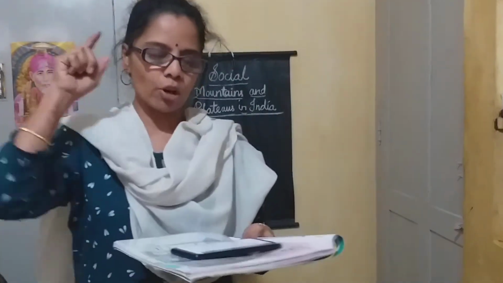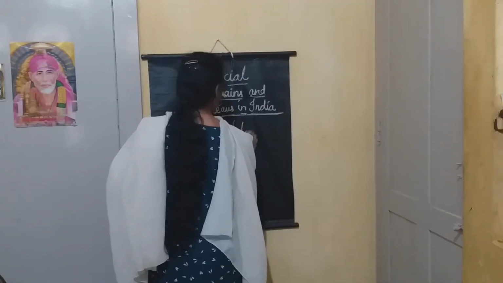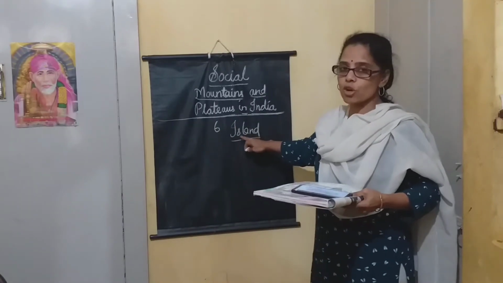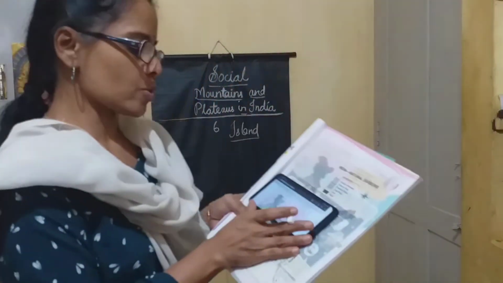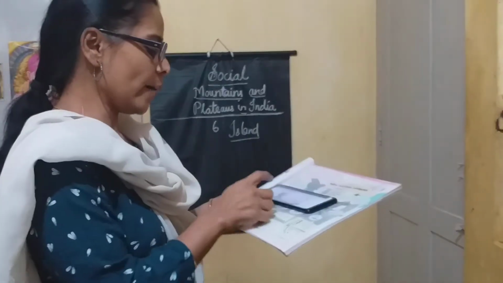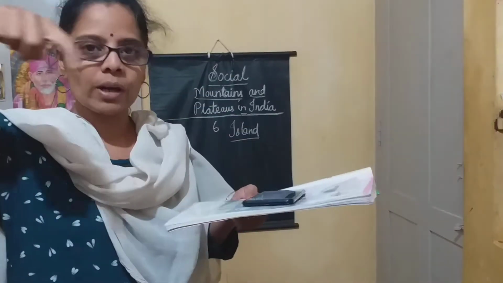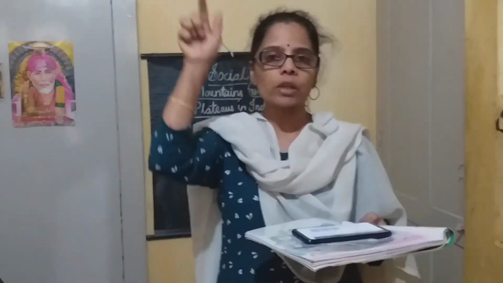The northern mountains, the northern plains, the Thar desert, the peninsula plateau, the coastal plains and the islands. So, the spelling of island is I-S-L-A-N-D. Many of you pronounce it wrongly. S is silent, so you have to pronounce it as island. And here you can see the map also, in your textbooks, the map of India, and you can see the different landforms going through there.